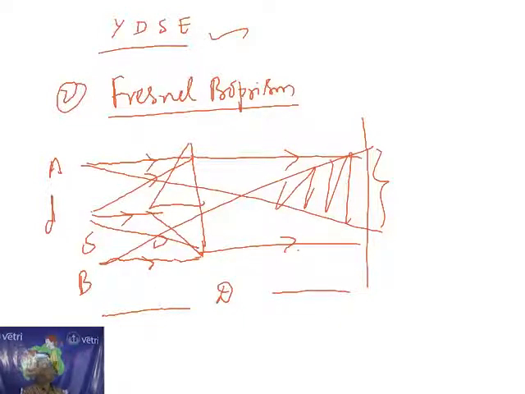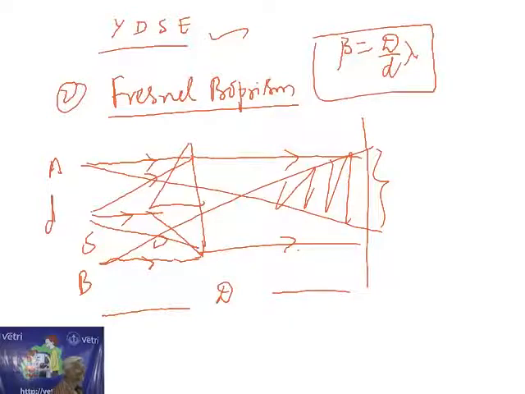In Young's double slit experiment, we get coherent sources directly. That is the difference. Here also the value of β is equal to capital D by small d into λ. This is the formula for finding fringe width in Fresnel's biprism.